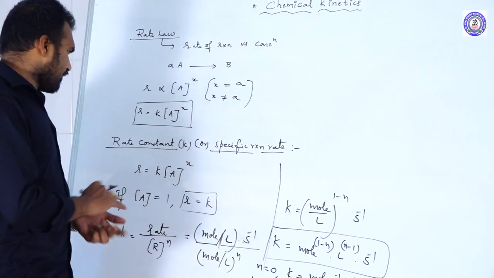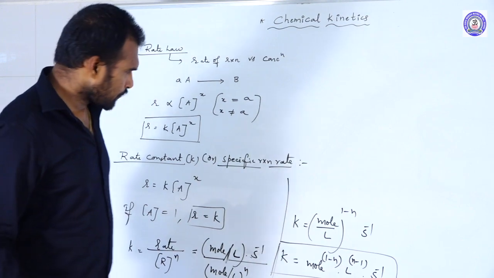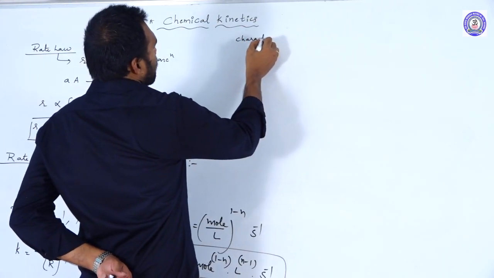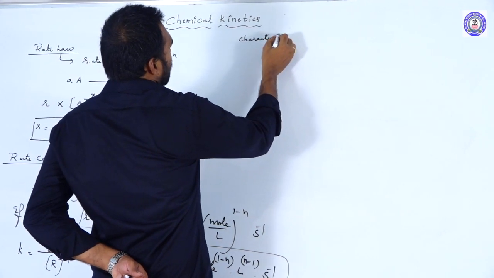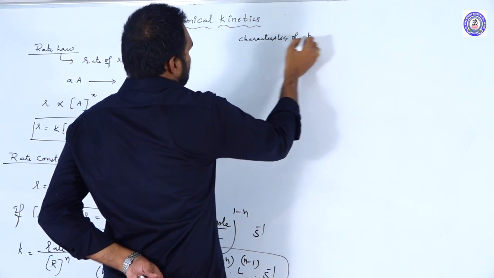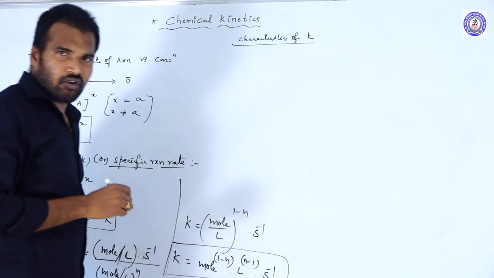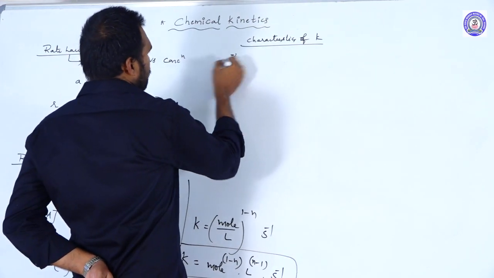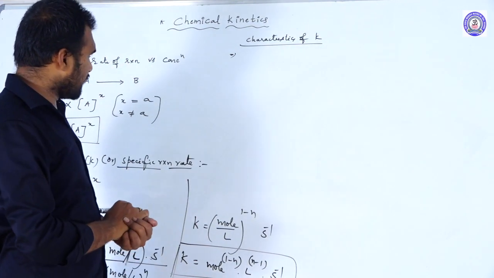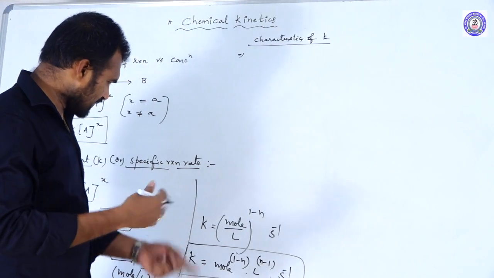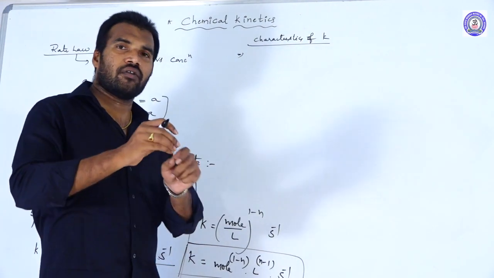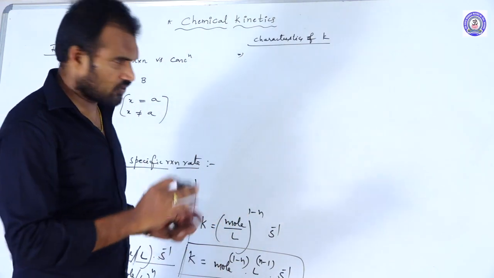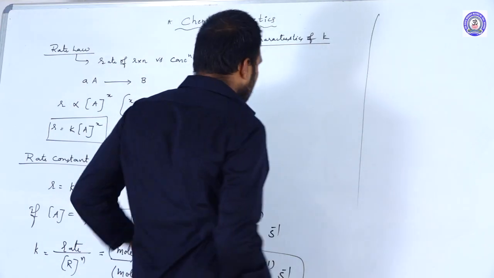So this is about the rate constant or specific reaction rate. What are the characteristics of the rate constant? Before we discuss the characteristics of rate constant, let us discuss the rate constant of reversible reactions and rate constant of sideways reactions. Let us discuss that. After that, we will discuss the characteristics.